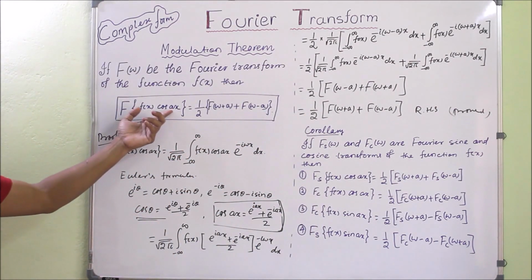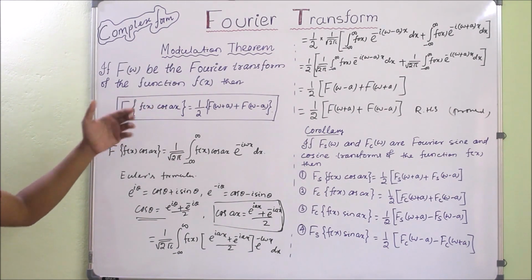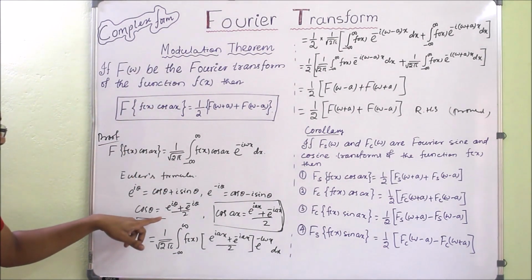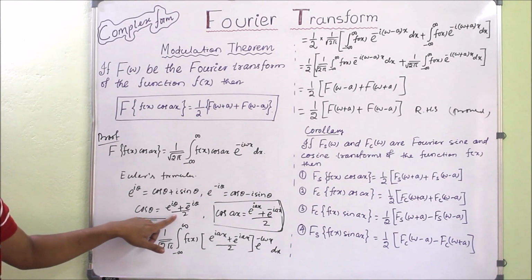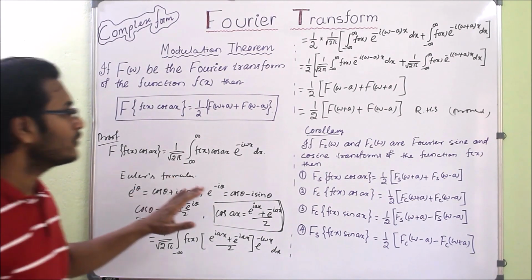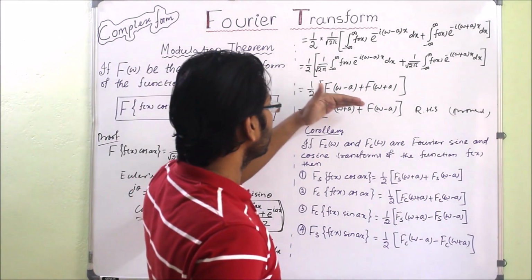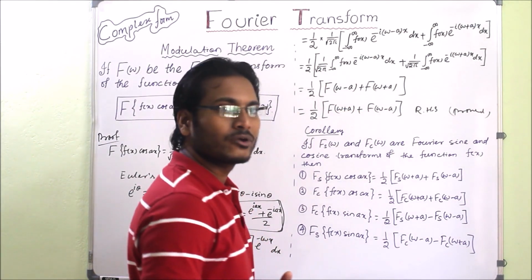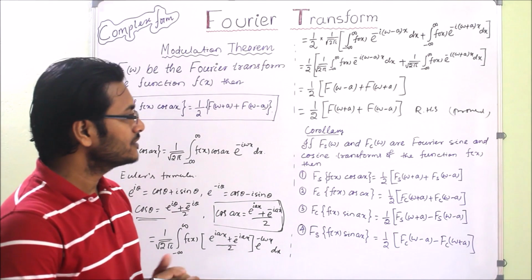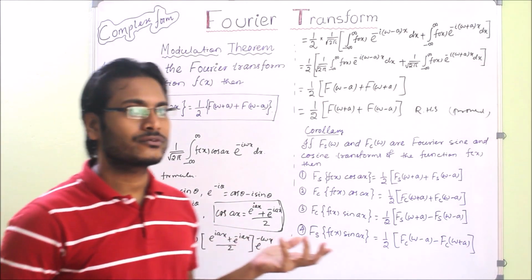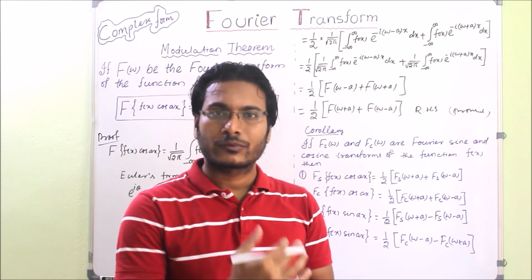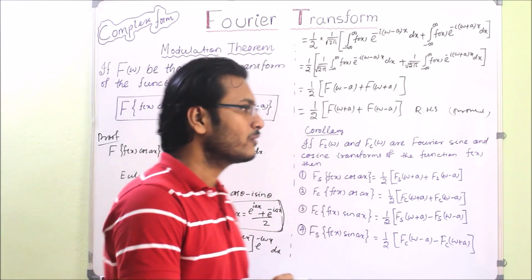Similarly, in place of cos x, if we have sin x, then we will proceed in this way, but the formula will change, okay. So that we have to see, then the final RHS term will also change. Now if we see this theorem in terms of Fourier sine or Fourier cosine form, then what will happen?